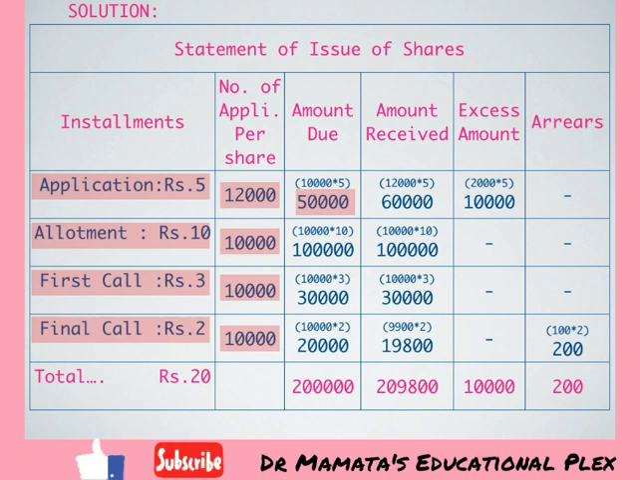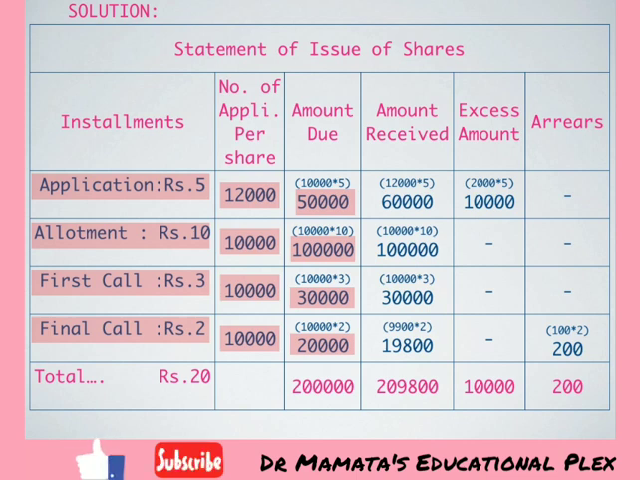Then amount due on allotment: number of shares are 10,000 and allotment amount is rupees 10. So 10,000 into 10 will become 1 lakh. So amount due on allotment is 1 lakh rupees. On first call, 10,000 shares multiplied by amount fixed for first call, rupees 3, so amount due will be 30,000. And likewise on final call, amount is fixed at rupees 2, so 10,000 into 2 will be 20,000. This is amount due on our installments.